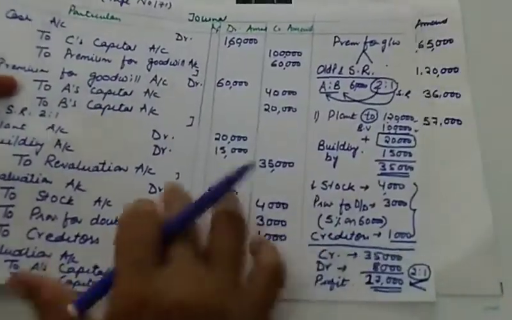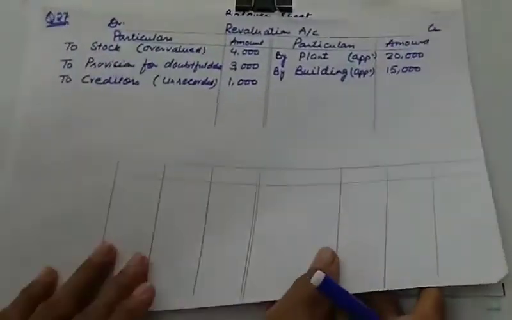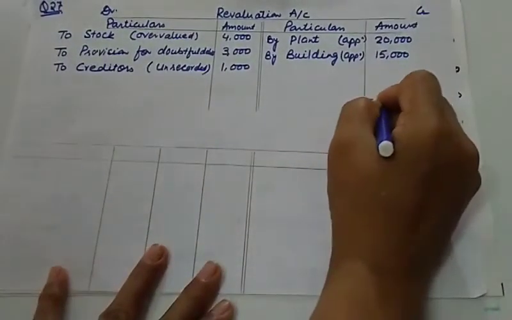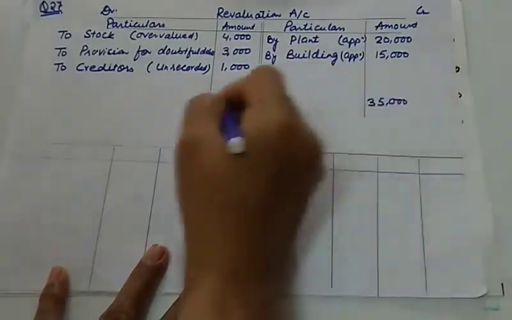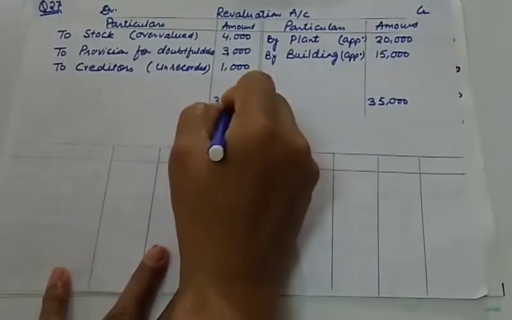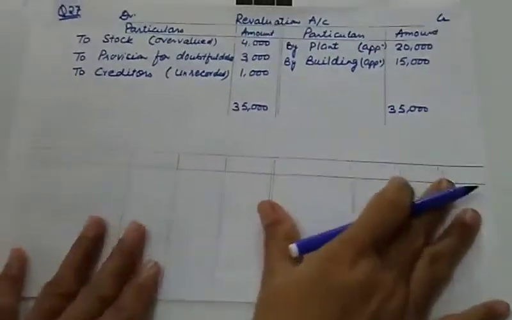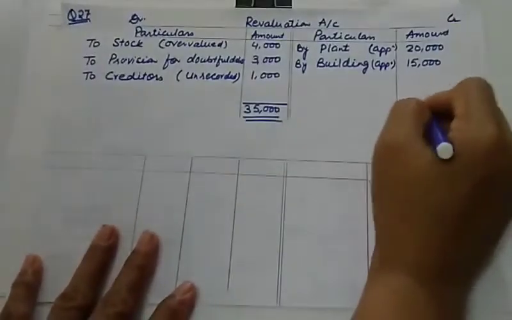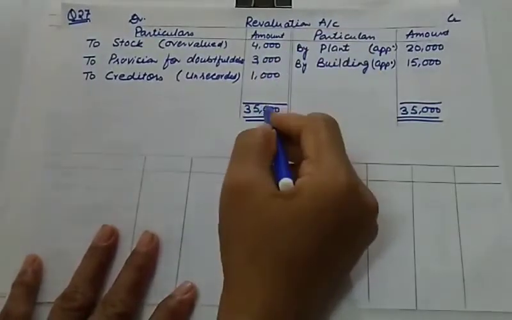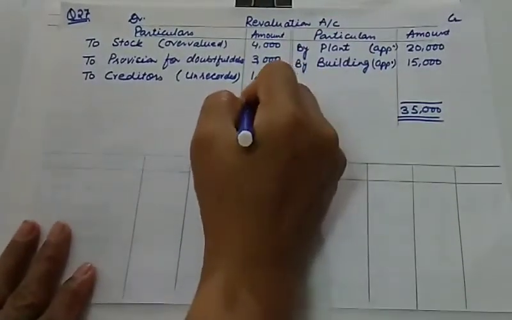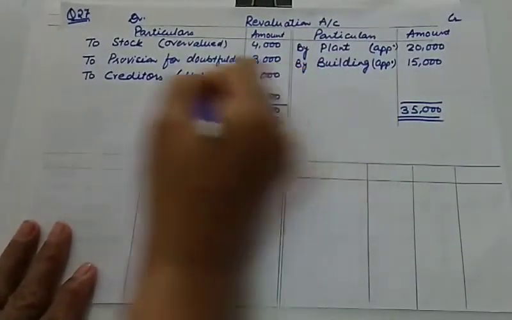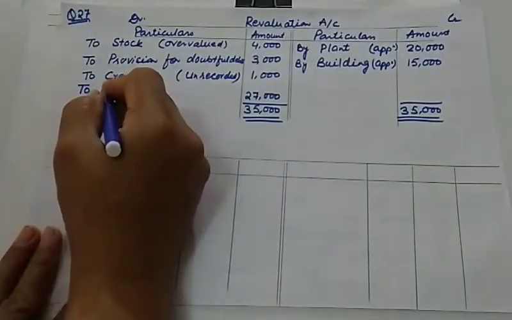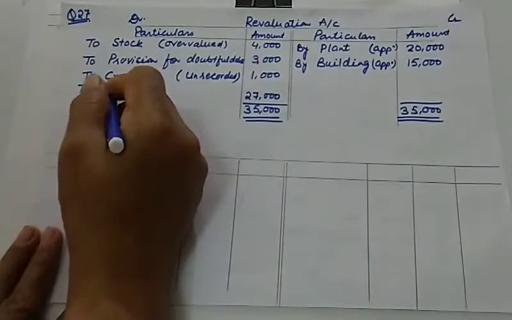These were the transaction adjustments. So now you can calculate its net impact, which we have already calculated, 35,000 on both sides. And now the time for calculating profit. Profit will be, total of this side is 8,000, so it is 27,000. And we'll transfer the profit to partners capital. Partners capital means old partners capital in the old ratio.